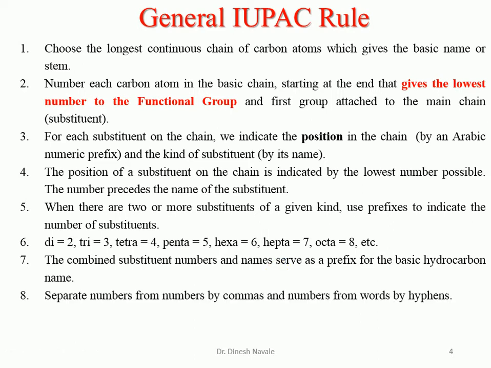Then the next rule: two numbers should be separated from each other by commas, whereas a number from a word is separated by a hyphen. This is a very important rule to remember. List the substituents alphabetically by name. That means if there are two or more different kinds of substituents, they should be named in alphabetical order. And the last rule: words should be run together. That means there should not be any space while writing the nomenclature.